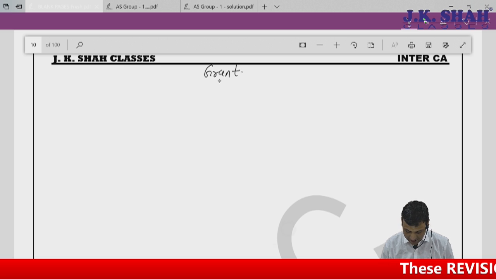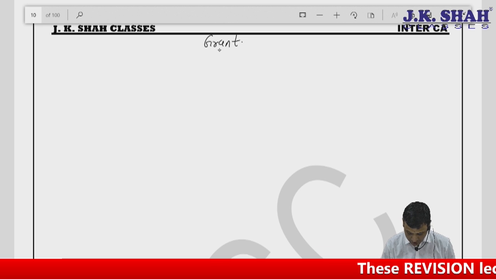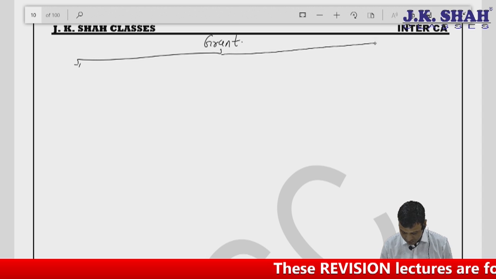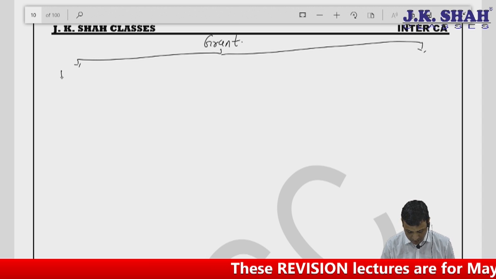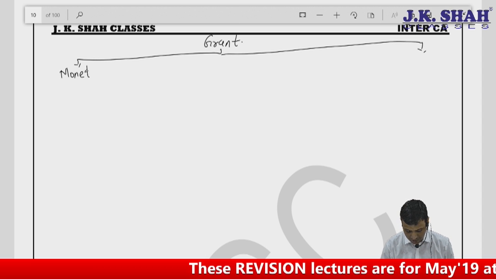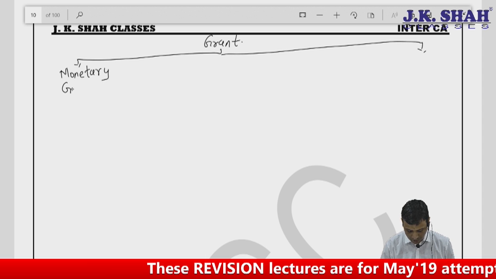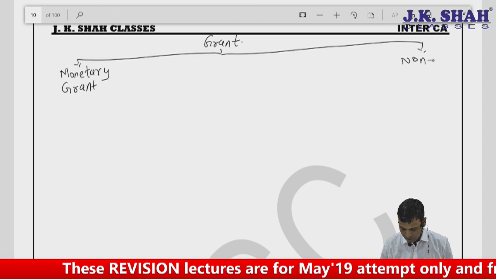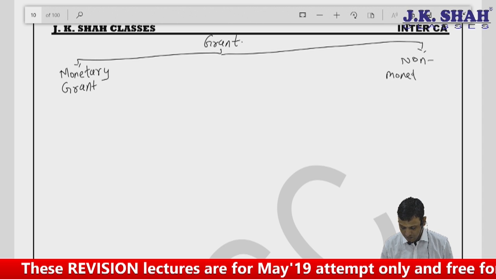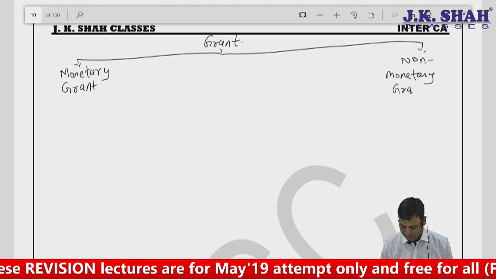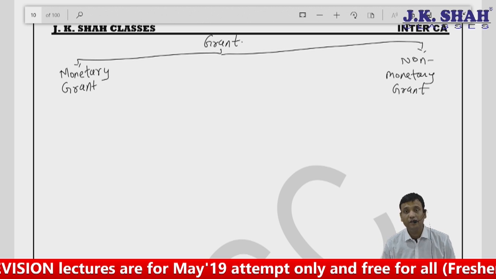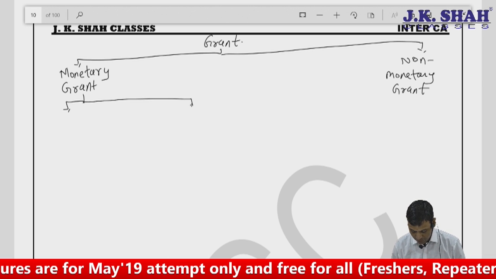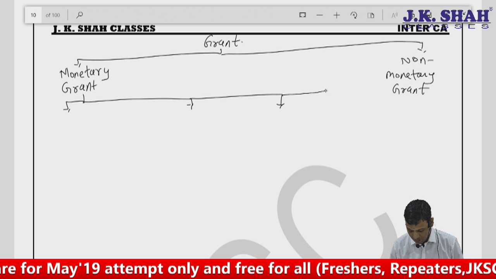I can classify this grant into 2 parts. Monetary grant and non-monetary grant. Under monetary grant, I can further have 4 bifurcations.